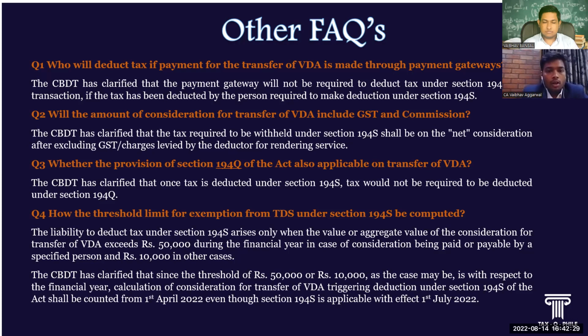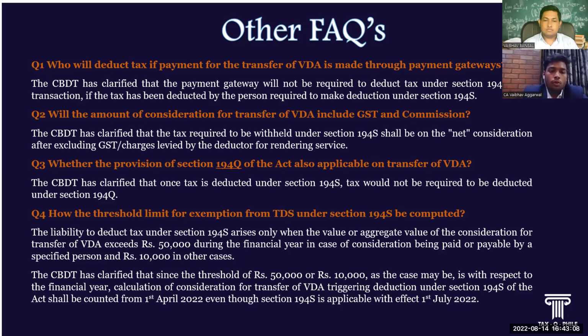Question number two is whether the consideration on which the TDS should be deducted should include GST or commission or not. They have clarified that it should be the net consideration after excluding GST and other charges like commission, brokerage, etc. Question number three is, in a case where the provision of section 194Q is applicable, whether section 194S will also be applicable or not. The CBDT circular has clarified that where 194S is applicable, no TDS is to be deducted under section 194Q.